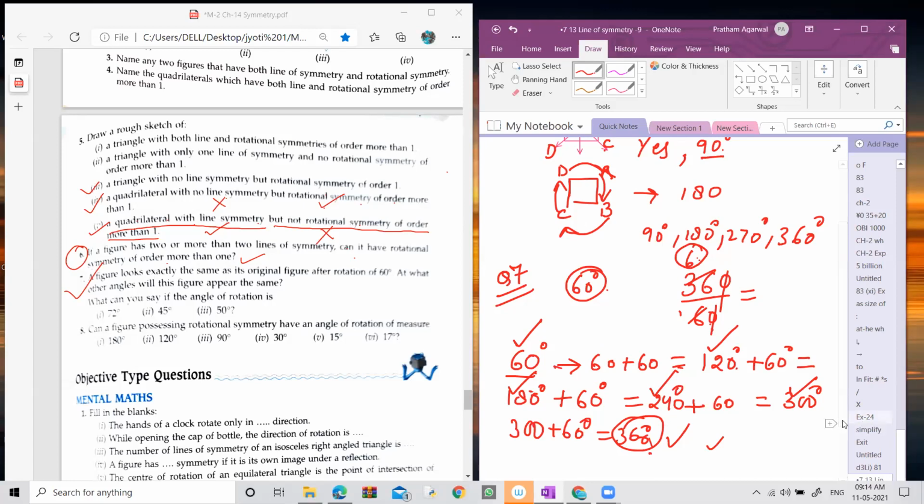So in this way, you can find out the other angles of the rotation. Like in case of 72,